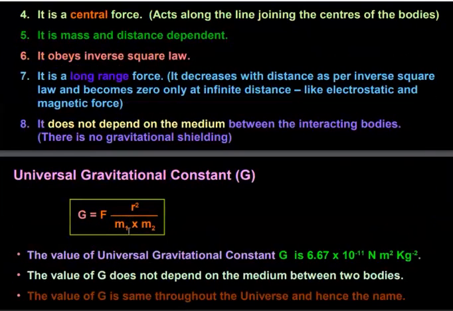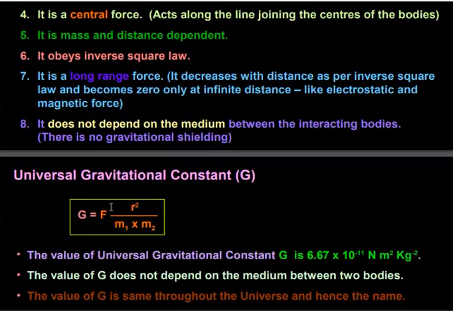When M1 and M2 are 1 kg, that is, the mass of body M1 is 1 kg and M2 is also 1 kg, and distance R is equal to 1 meter, then capital G becomes equal to F, that is 1 into 1 divided by 1 into 1. So this becomes 1. That is, capital G is nothing but equal to the force.